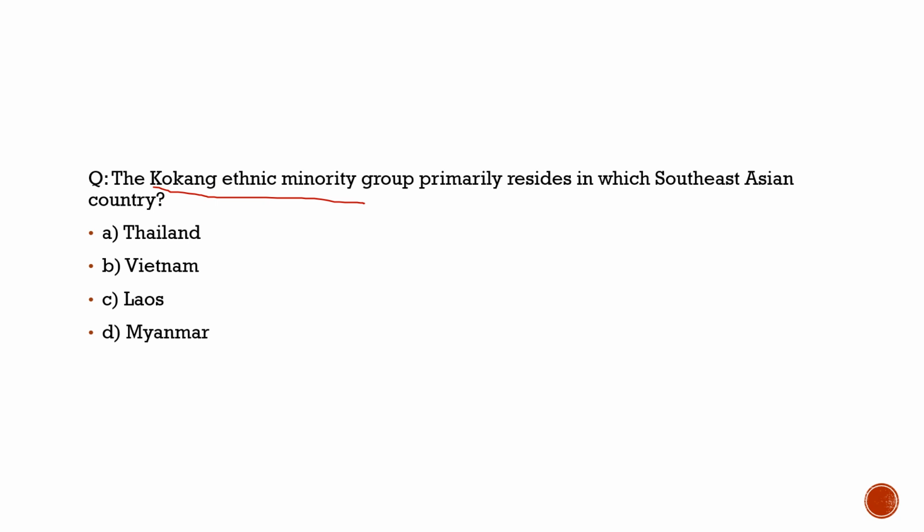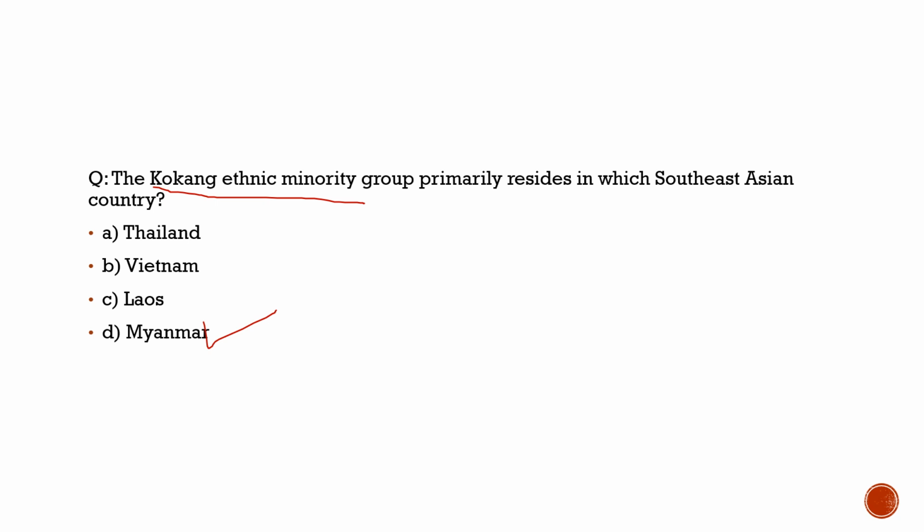So this Myanmar National Democratic Alliance Army represents the Konkang ethnic minority, and it primarily resides in Myanmar. So the correct option to this question is option D.